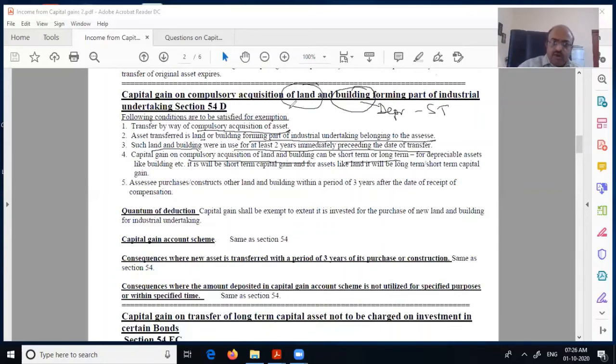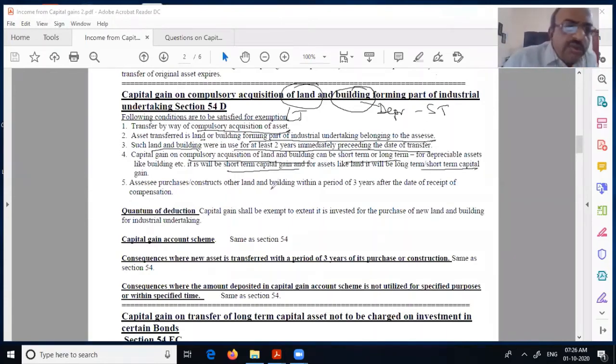Land will be long term, generally, if it is more than 3 years. So, for depreciable assets like building, it will be short term capital gain, and for assets like land, it can be long term or short term. It can be mostly long term if you are holding it for a long term.